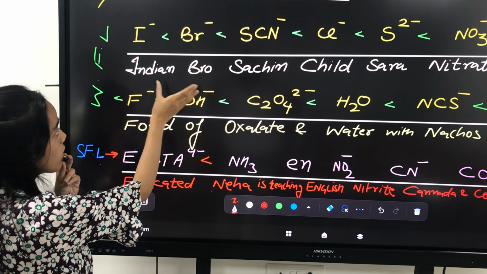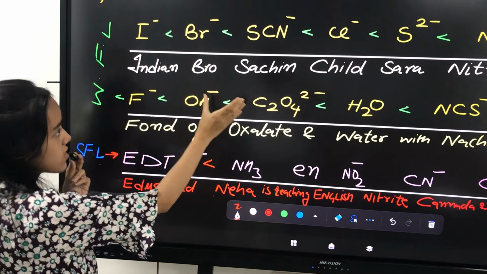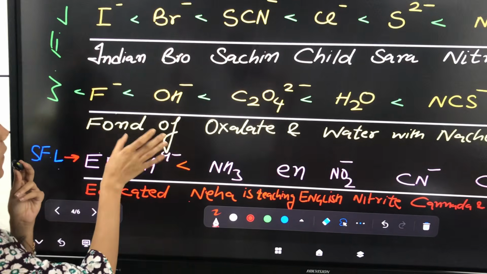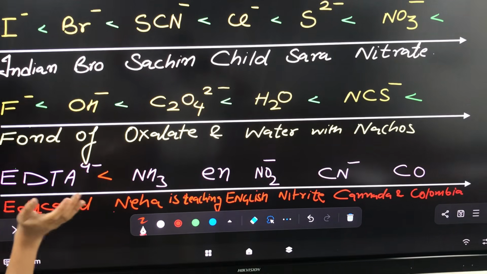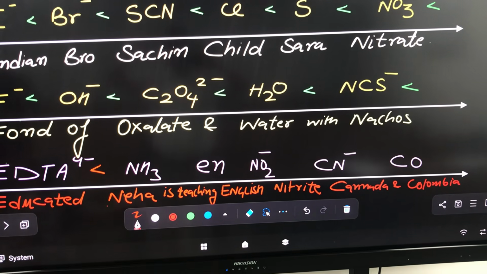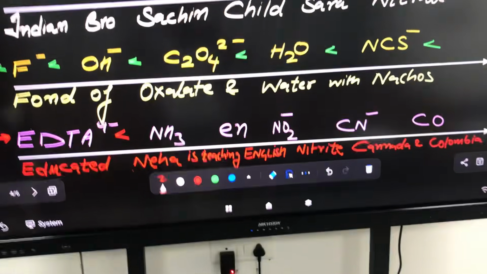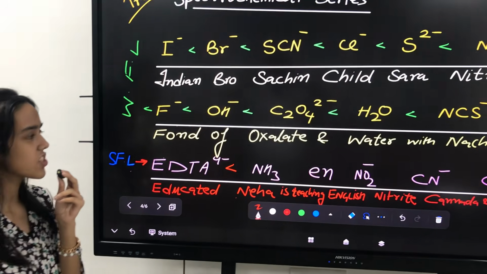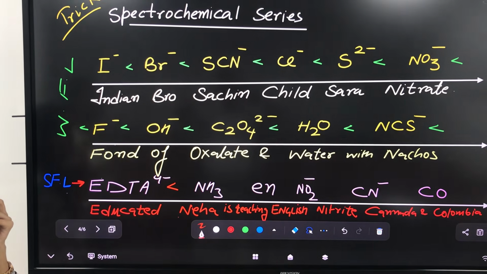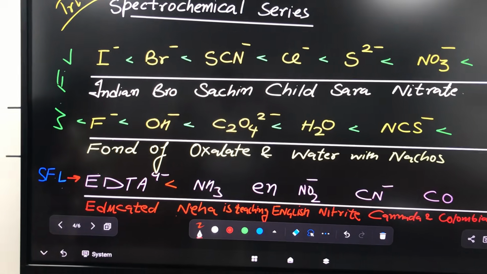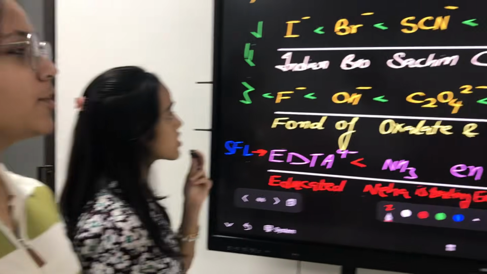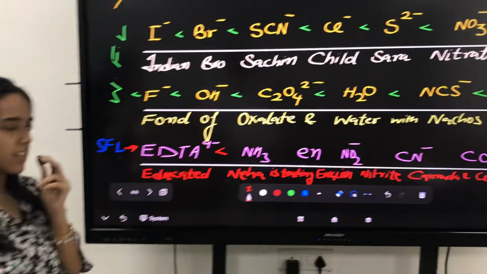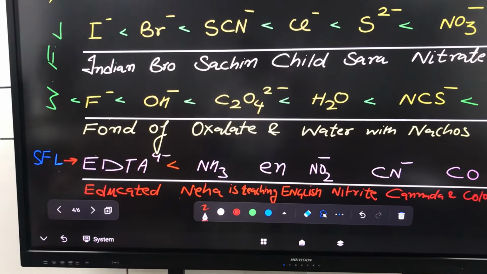So Indian bro, I minus, Br minus, Sachin's child Sara nitrate. Everyone say it together: Indian bro Sachin's child Sara in the night she ate nitrate. Once more. Yes. Now the second line, you tell me the second line.